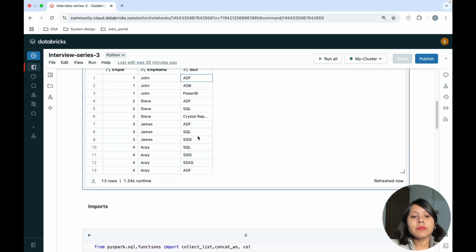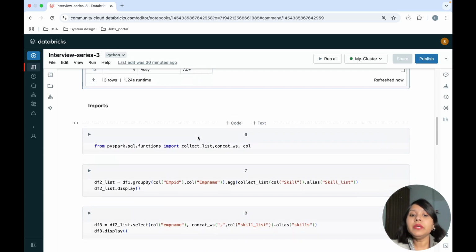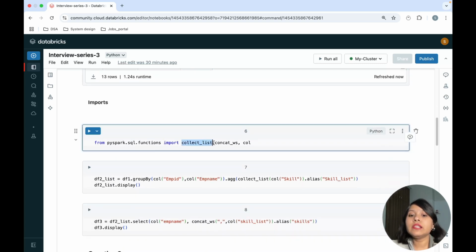Now the next step that I will be doing is, as I will be using these functions called collect_list, concat_ws and col, I'm just importing these functions. After importing these functions from pyspark.sql.functions, I will actually be applying my logic, giving my output.